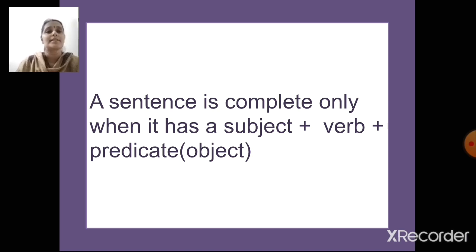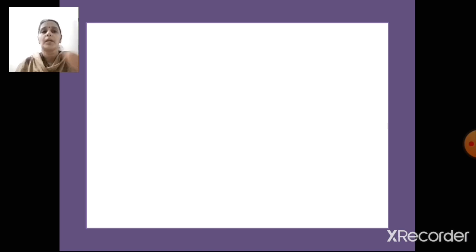Yes, one is subject and one is predicate. Subject is the main person or main thing about whom the whole sentence is. And predicate is what is being told about the subject. Yes. Now predicate will always include the verb.